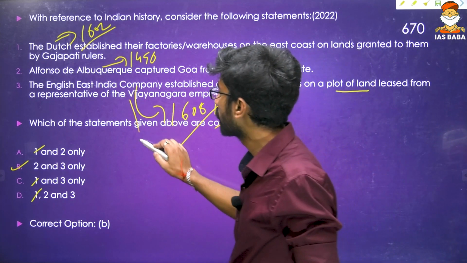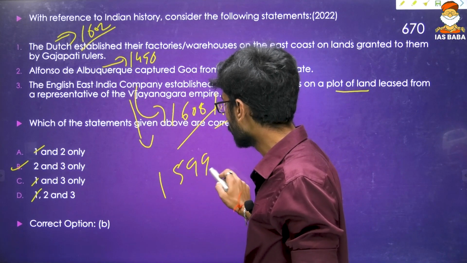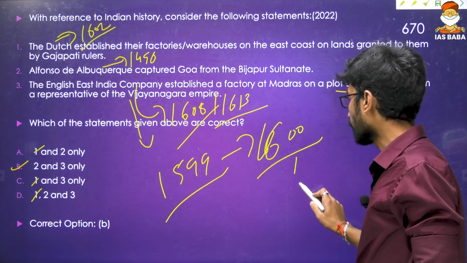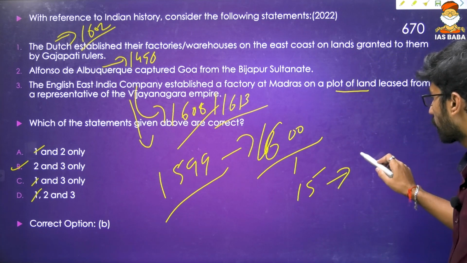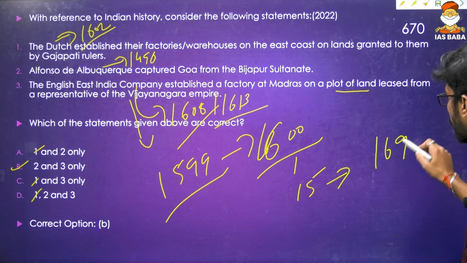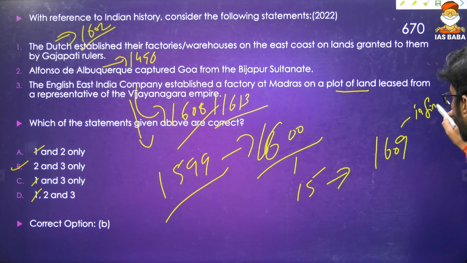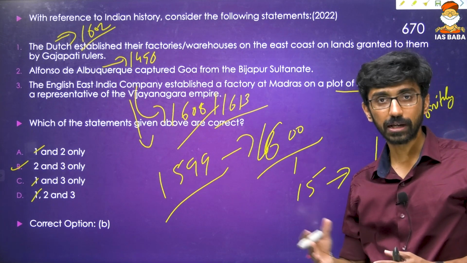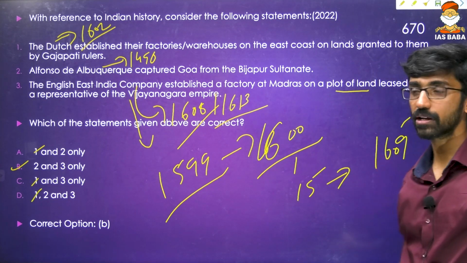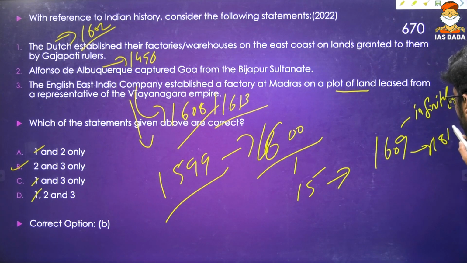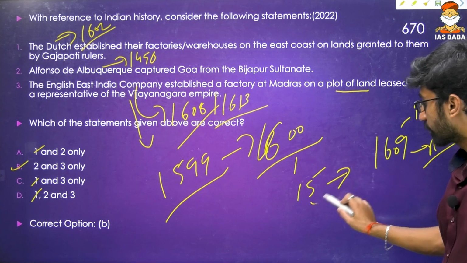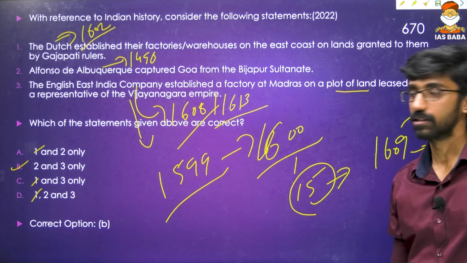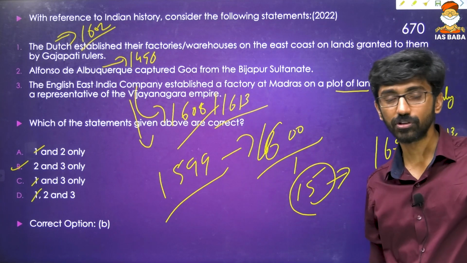And of course the English East India Company was established in 1599, merchant adventurers. They received the Queen's Charter in 1600 for 15 years, and then it was extended infinitely in 1609. What is that charter? The charter talks about the exclusive right to trade with the eastern countries, particularly India in this respect, and it continued until the 1813 Charter Act. From 1600 it was extended for 15 years, but in 1609 it was extended infinitely, and then it ended in 1813. Other questions about the English East India Company have also been asked.